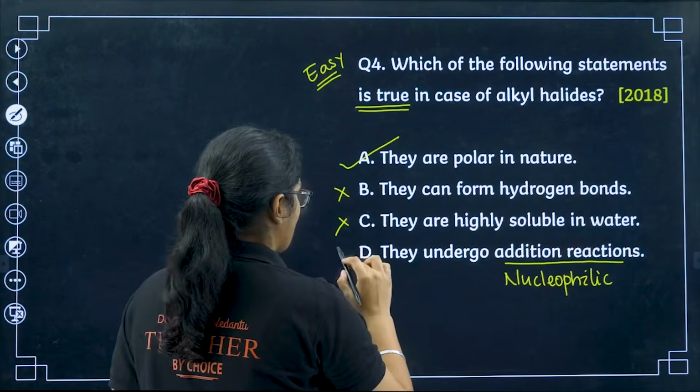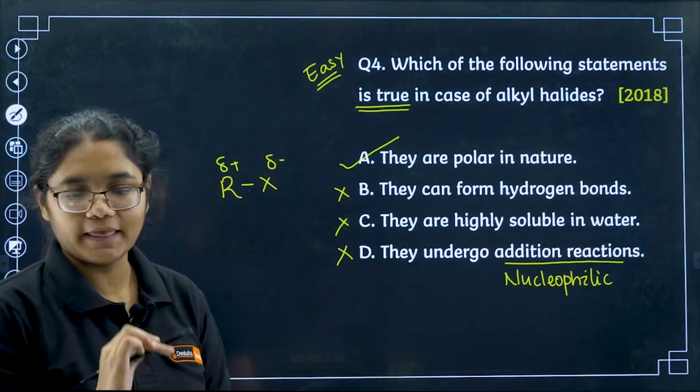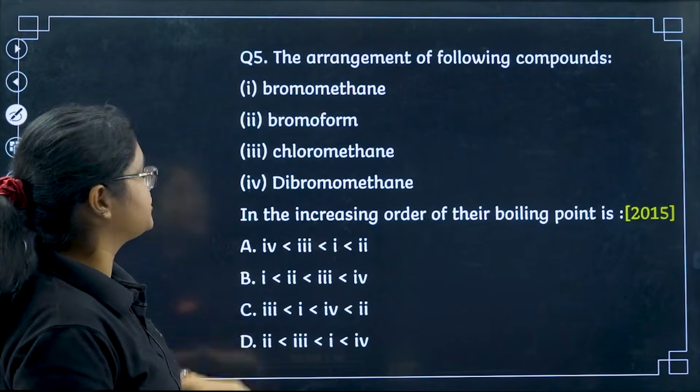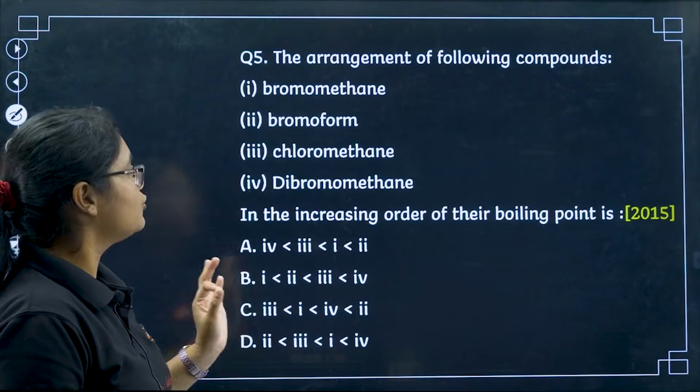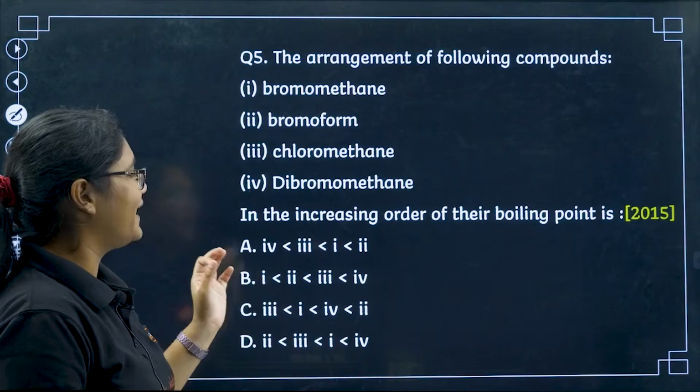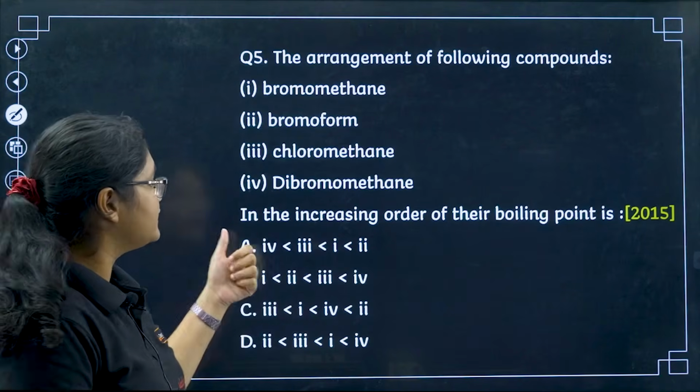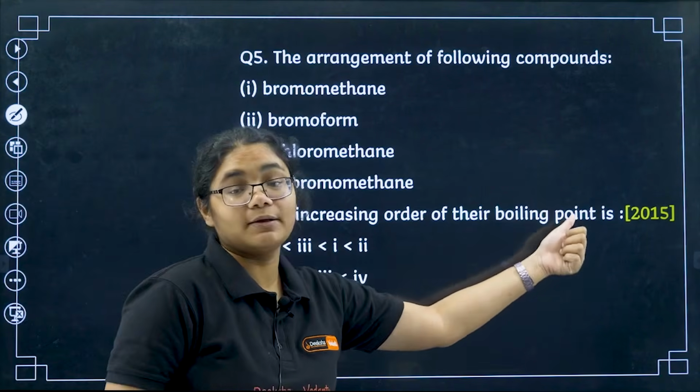Right? So the correct answer here will be option number A. Moving to the fifth question here, the arrangement of the following compounds, bromomethane, bromoform, chloromethane and dibromomethane, in the increasing order of their boiling point is.